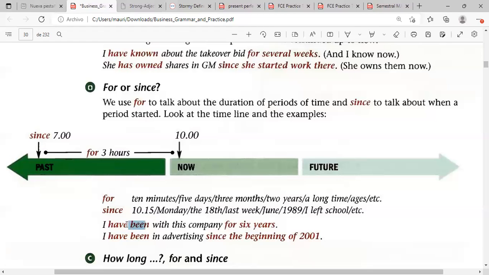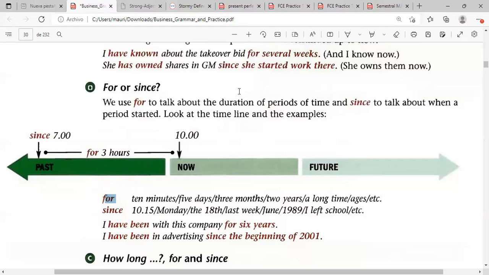I have been married... since, no, I want you to talk about quantity. For 14 years. Very good, excellent.